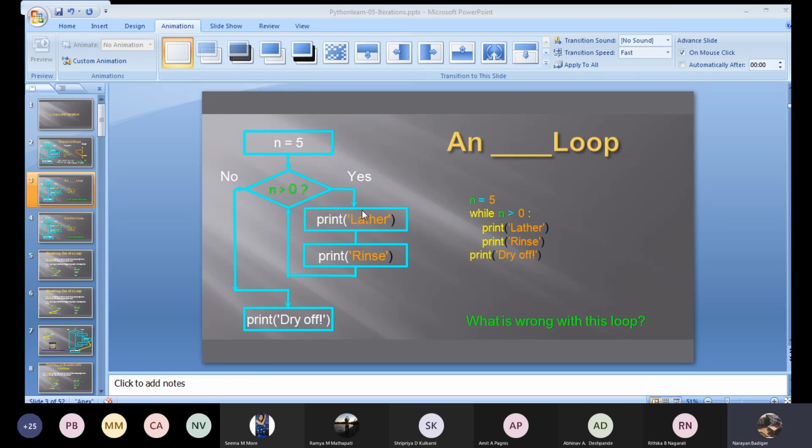Am I audible? Yes, sir. It got connected back, network issue.